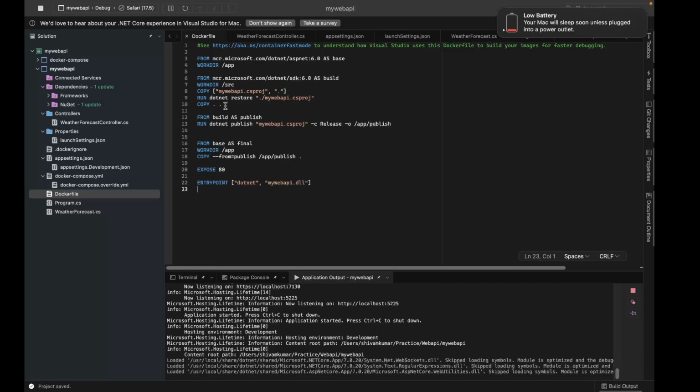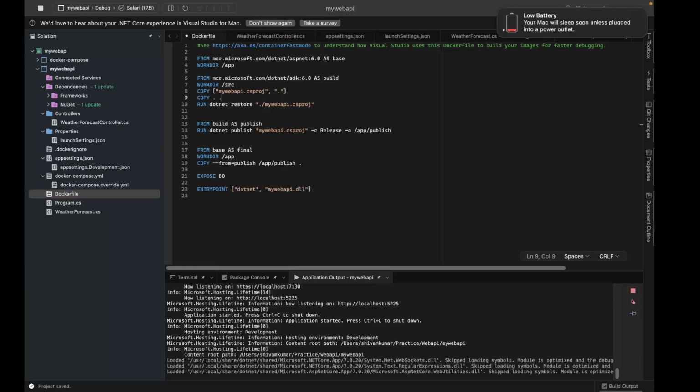Okay. But see, it is very important to order these layers properly. If you do not order them properly, it will lead to a more time-consuming or non-optimized image, right? For example, suppose this is copying the source code, right? Suppose I place it above this line, somewhere here, right?